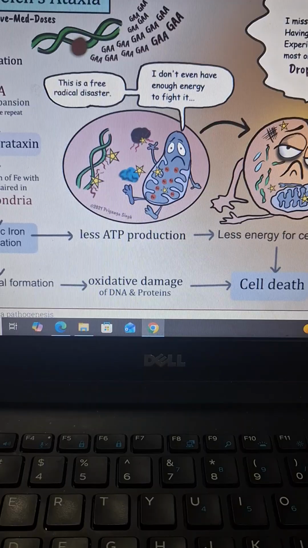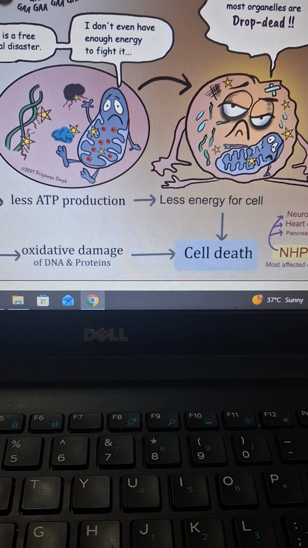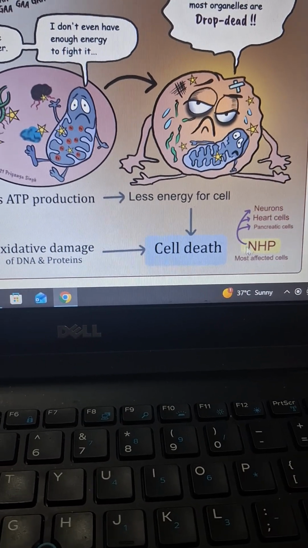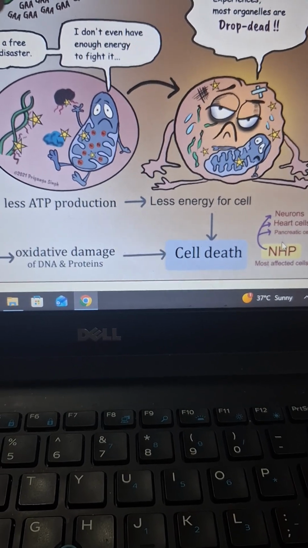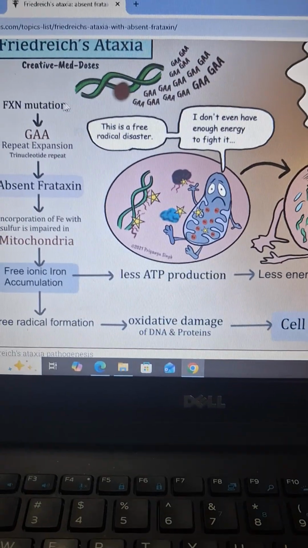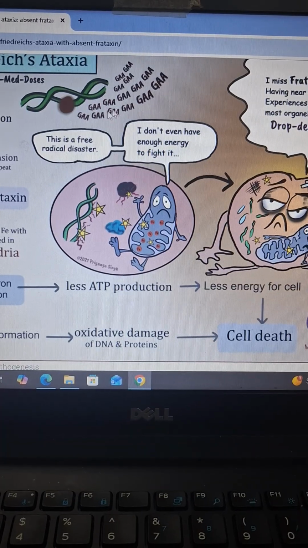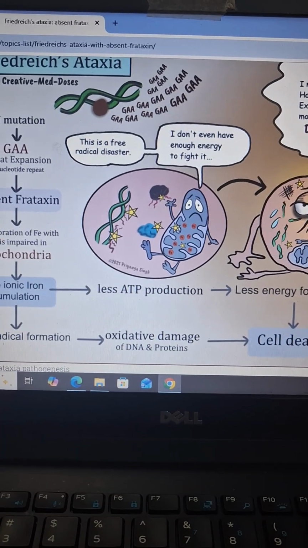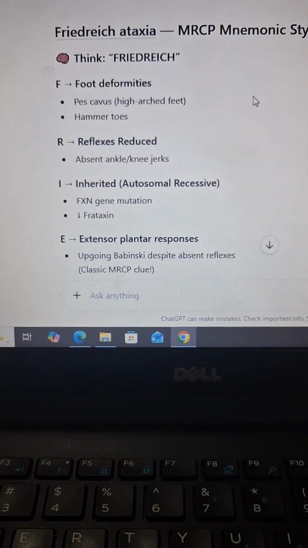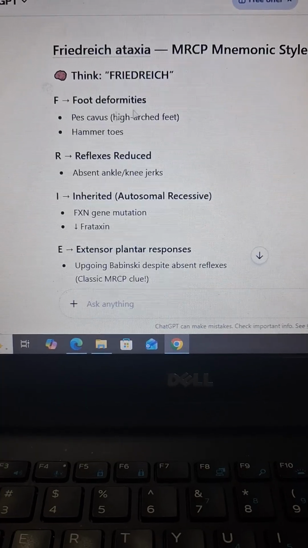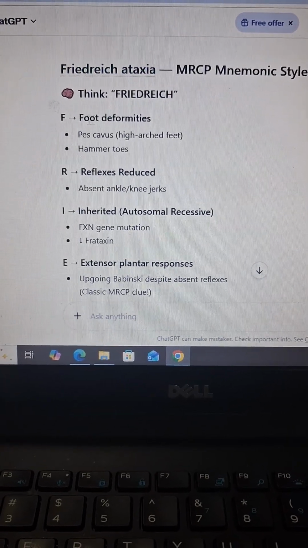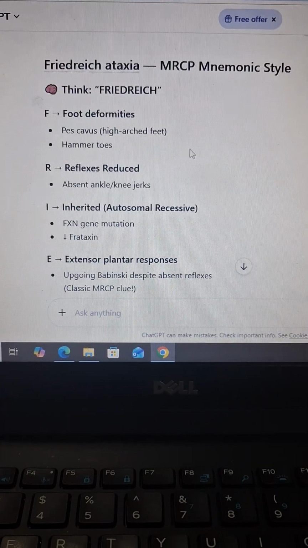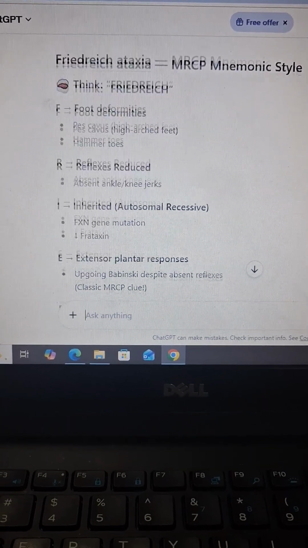The most affected cells, if you want to remember them by mnemonic, are NHP: neurons, ataxia; heart cells, cardiomyopathy; and pancreatic cells. So see GAA, you can remember by this picture that this is GAA. Let me show you a mnemonic for how you can remember this in the MRCP style. Friedreich, F for foot deformities. Friedreich sings. Friedreich also has foot deformity: pes cavus, high arched feet and hammer toes.